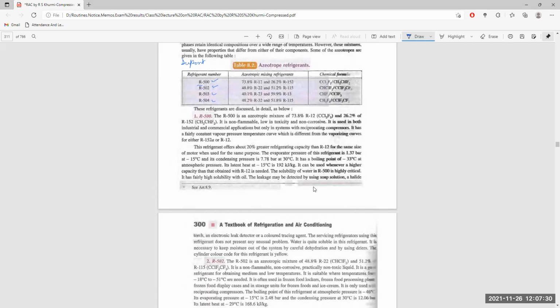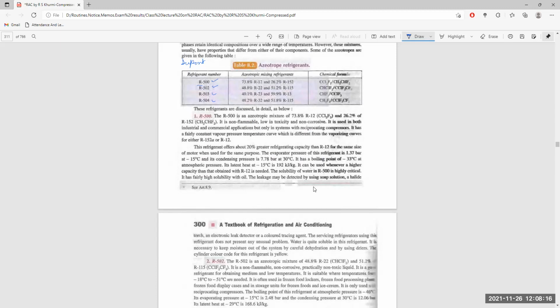It is non-flammable, low toxic, and non-corrosive, and is usable for both industrial and commercial purposes. Refrigerant R500 offers 20% greater refrigerating efficiency than R12 for the same motor. Its boiling point is minus 33 degrees centigrade, and its latent heat at minus 15 degrees is 192 kilojoules per kg.